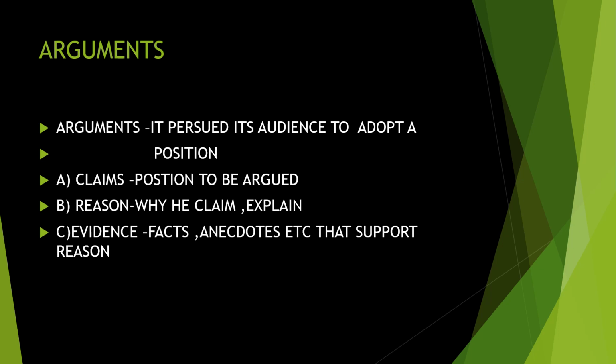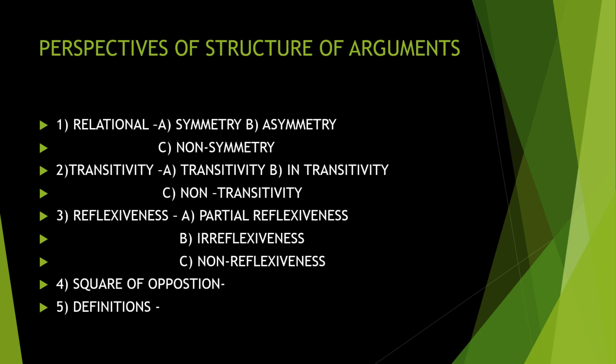What is an argument? It persuades its audience to adopt a position. Understand? That is what you have to know first about the argument. When the word argument comes to your mind, you must keep in mind that it persuades a person to take a position. Three things: the claim, that is the position to be argued; the reason, why; and the evidence, which is the facts. And then next, perspectives of structure of argument. What are the perspectives? What are the things we can see in an argument?